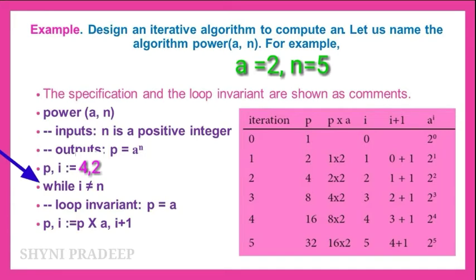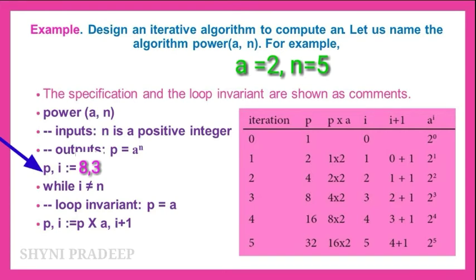Again check the condition: i is not equal to n. What is the value of i? 2. 2 is not equal to 5. This condition is true. p is p into a, which means 4 into 2, which is 8. Now the p value is 8, and the i value is 2 plus 1, 3. Now i becomes 3 and p becomes 8.